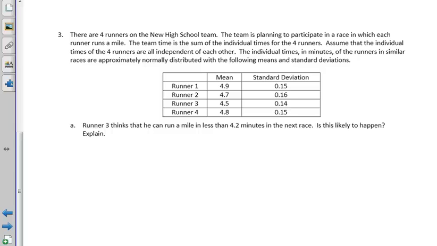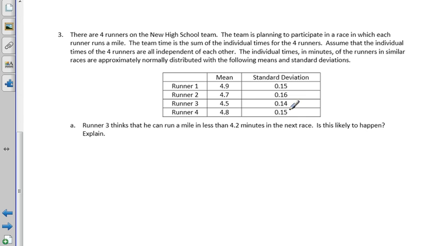All right, so problem 3 is talking about runners on a team. It gives their traditional mean and standard deviation. And the first question is not about the team, it's just about runner 3. Runner 3 thinks he can run a mile in less than 4.2 minutes in the next race. Is this likely to happen?